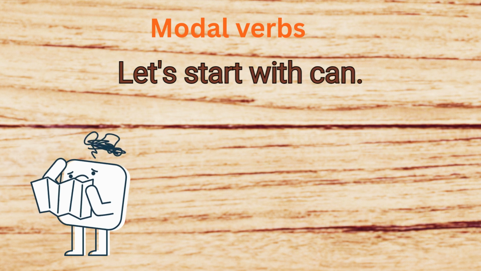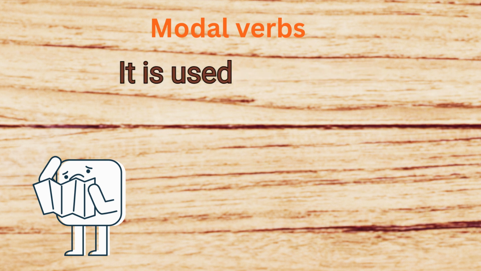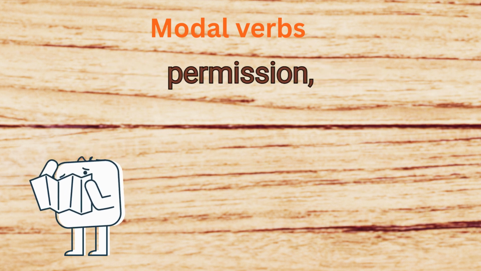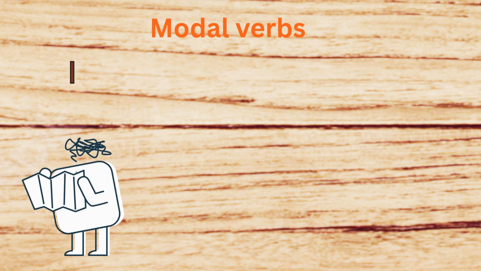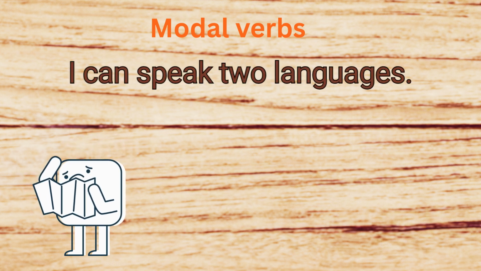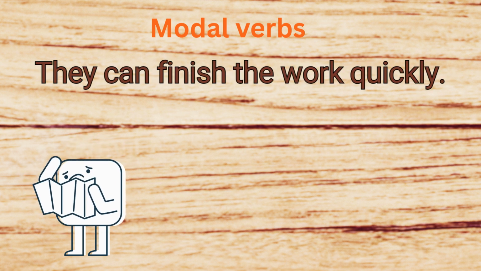Let's start with can. Can is one of the most common modal verbs in English. It is used for ability, possibility, permission, and informal requests. For ability, I can speak two languages. She can solve difficult problems. They can finish the work quickly.